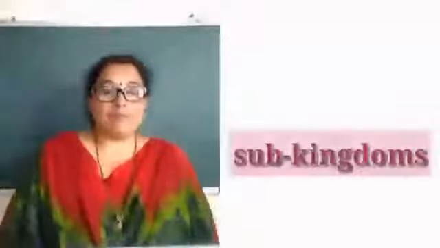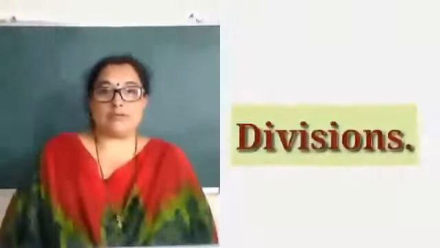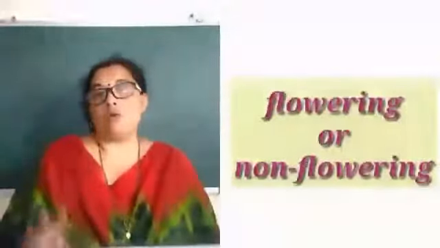Now this year you are going to learn regarding the plant kingdom. Various classification criteria which are applied for studying different varieties of plants. So as told earlier, the plant kingdom is divided into different sub-kingdoms, into divisions, etc. The very first criteria that has been applied for classification of plants is whether the plant is flowering or non-flowering.